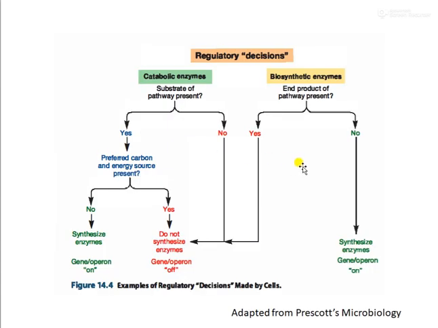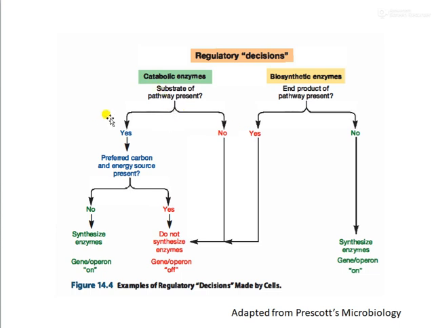Now this is a depiction of the regulatory decisions. If a substrate for a pathway is present, and if it is a preferred carbon source, then it will go yes. There are catabolic enzymes as well as biosynthetic enzymes.